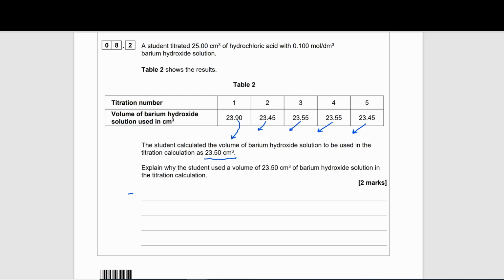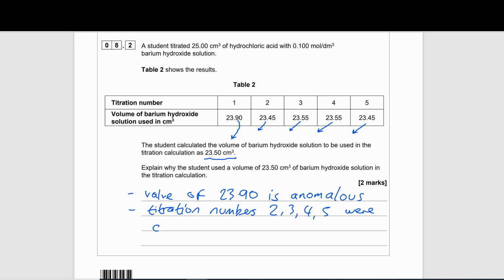So what we've already done now is we've identified that 23.9 is quite far away. We can say that that's the odd one out, but in science, what word do we actually use? We use the word anomalous. So the value of 23.9 is the anomalous value. So what do we normally do with anomalous values? We exclude it from the mean. So what values did they use in their mean? It's titration numbers 2 to 5. And if you were to find the mean of 2, 3, 4, 5, if you actually calculated it, you probably will come up with a value of 23.5. So that would make sense.